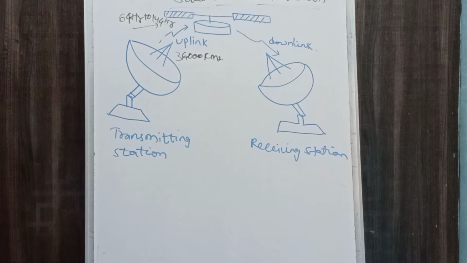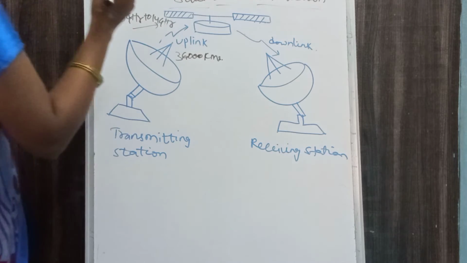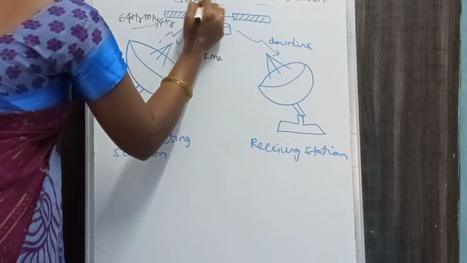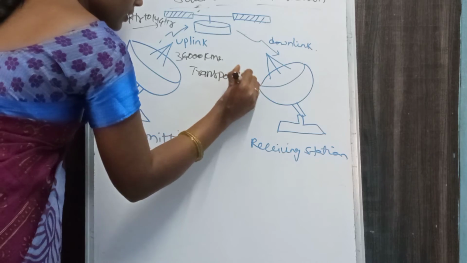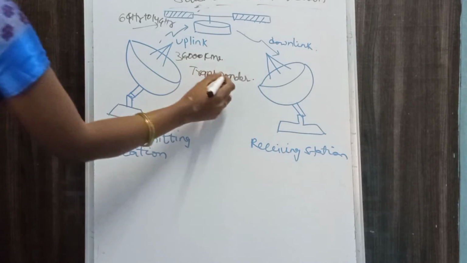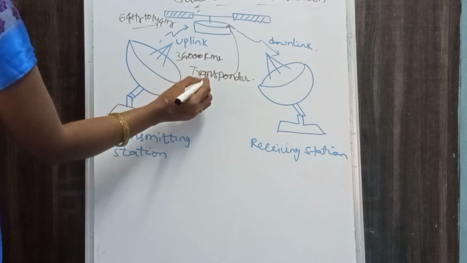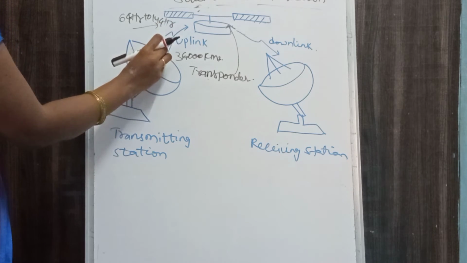So a transponder mounted on the satellite amplifies the weak signals and transmits them to the earth at a frequency of 4 or 11 gigahertz. So as we require repeaters in microwave systems, here we have a transponder. This transponder is situated in the satellite. It takes the signals from the transmitting station and amplifies them.